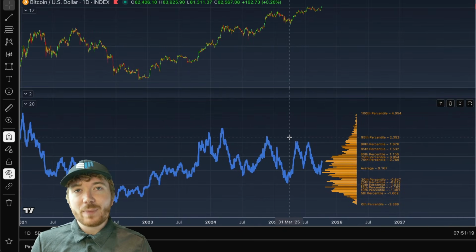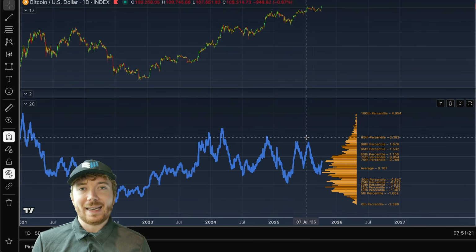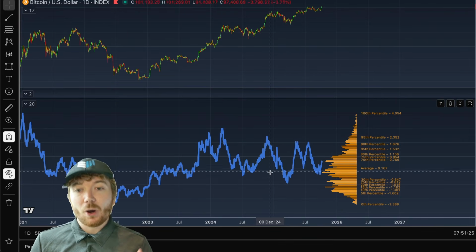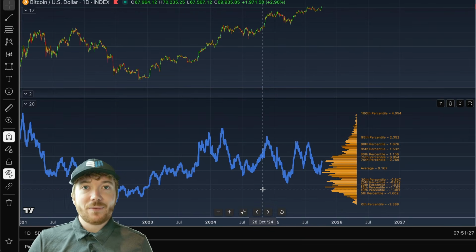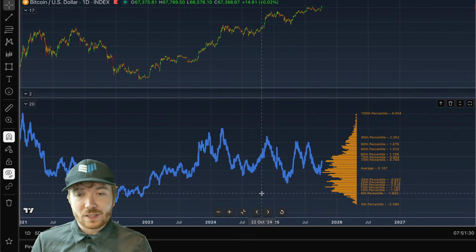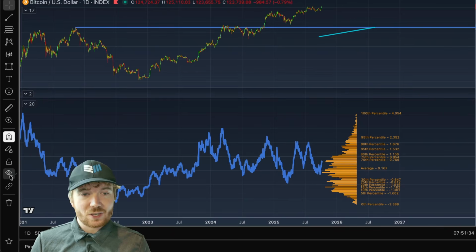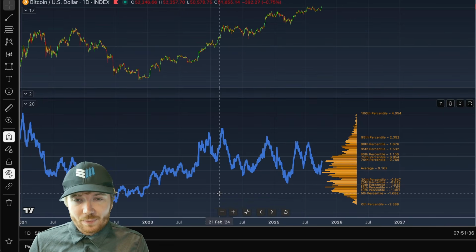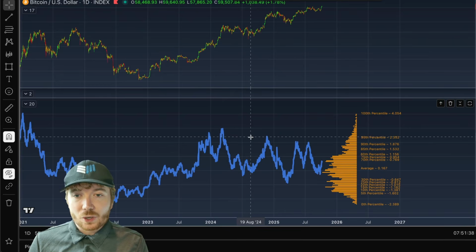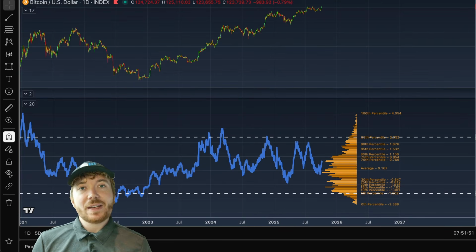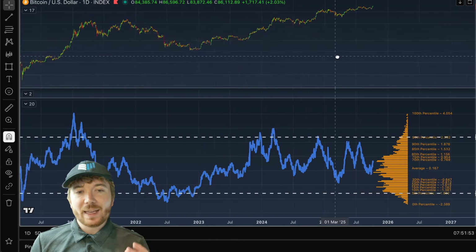at its top 5% or 10% of overheated days, we get a much better indication of when the market may be topping out or bottoming out on a more variable basis, something that's evolving to the changing market conditions. So if I, again, just draw some levels onto this chart, which outline the bottom 5%, which is roughly around here, and the top 5% roughly around here, then suddenly we get this metric, which is incredibly accurate at timing